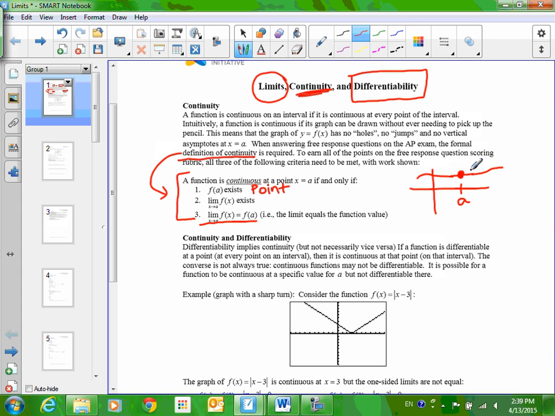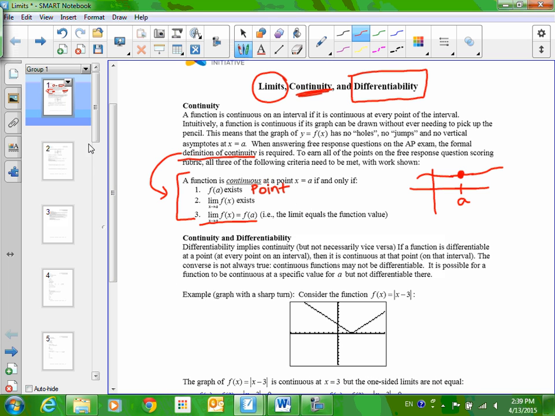So imagine this. You and I decided to meet at Qdoba. We show up where we thought Qdoba was, but we forgot or didn't know that it burned down and moved down the street. We still met. The limit exists, but we're not meeting at the right place. That would not be continuity. So continuity does mean no holes, no jumps, all that good stuff, but in terms of the definition of continuity, we have to do this.